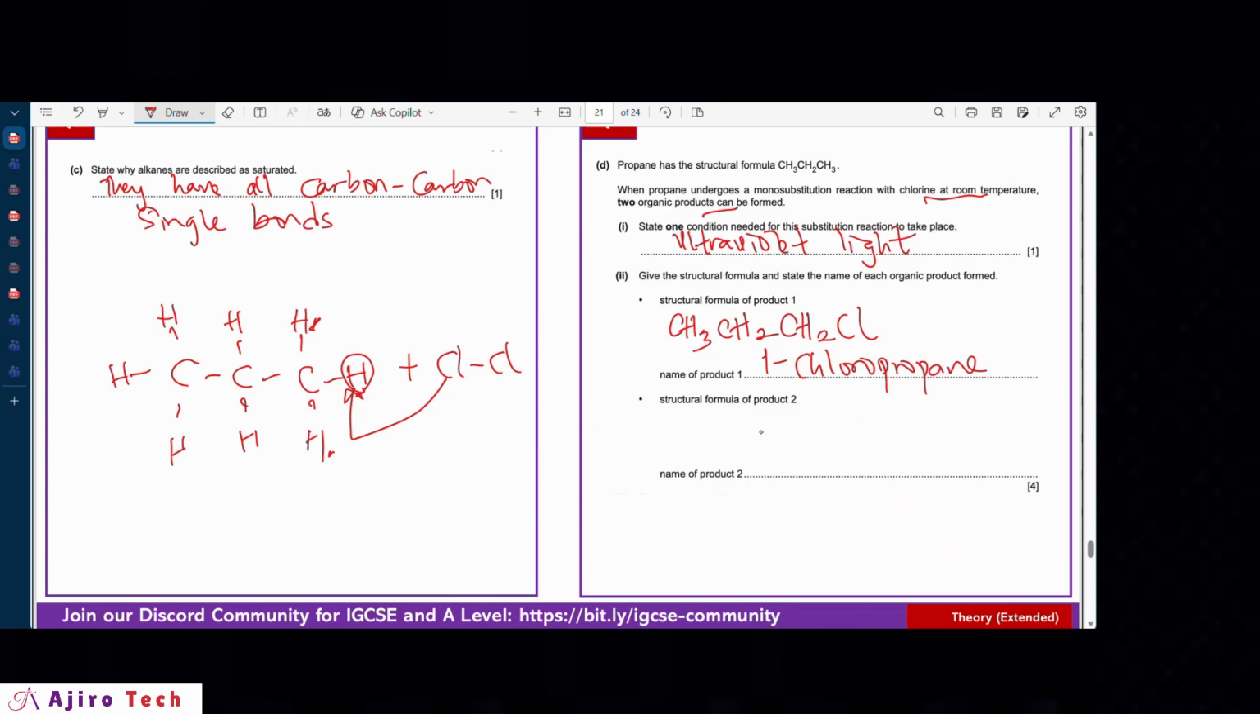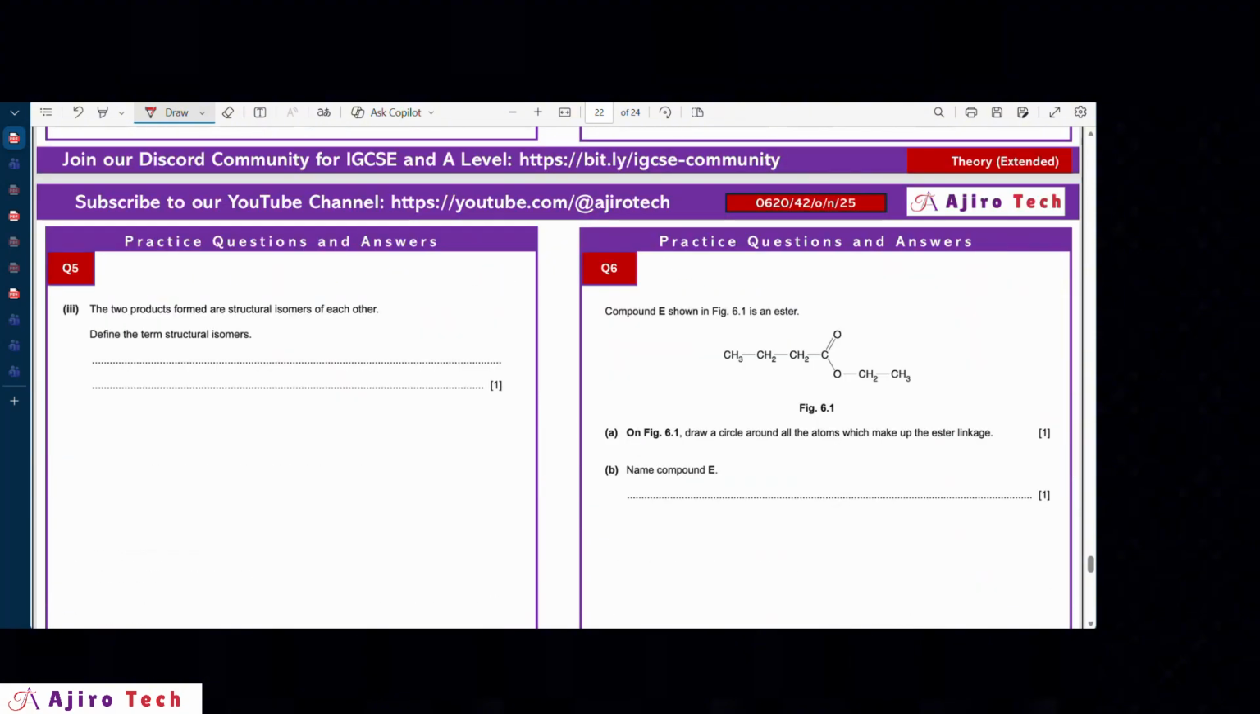The other product could simply be a structural isomer. Instead of going to position 1, it could move to position 2. So we could have CH3CHClCH3. This will now become 2-chloropropane. So 1-chloropropane and 2-chloropropane are simply structural isomers of themselves. All right, I think we go to the next one.